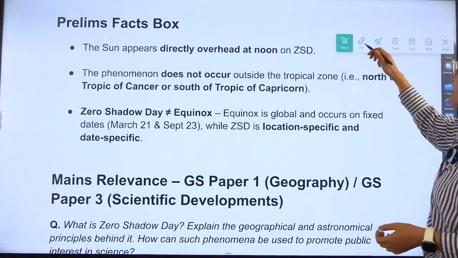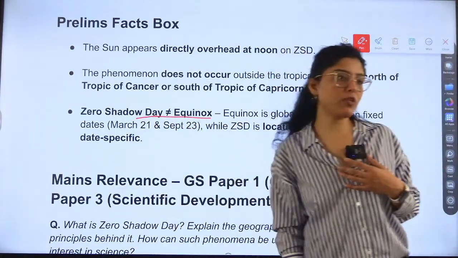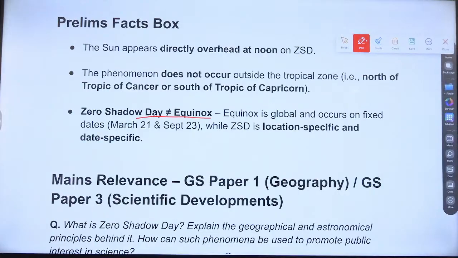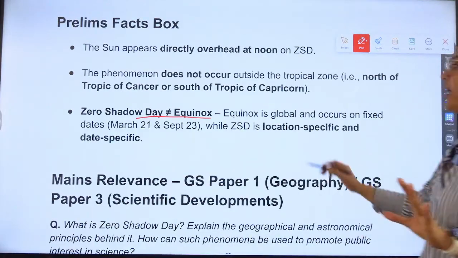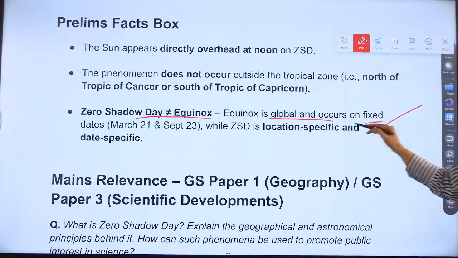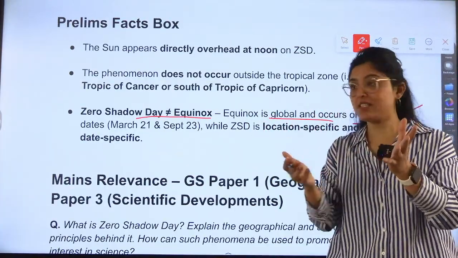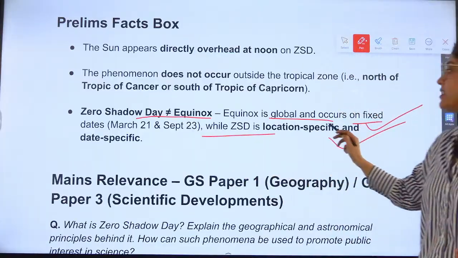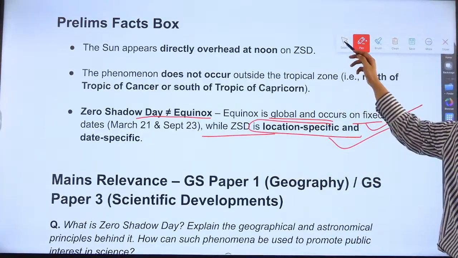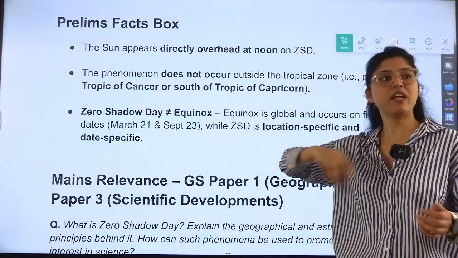And yes, one thing that can be asked is: is zero shadow day equal to equinox? Right. So they are not similar. They are not similar at all. Equinox is what? Global and occurs on a fixed date. Equinox has a fixed date. Zero shadow day doesn't have a fixed date. Right. While ZSD is location specific and date specific, equinox happens everywhere.